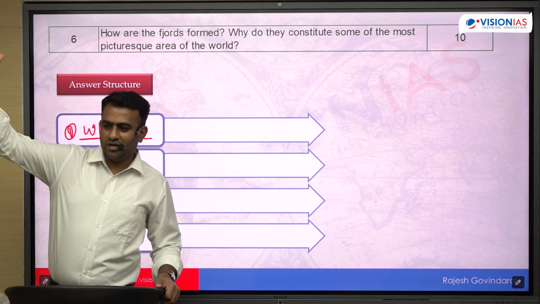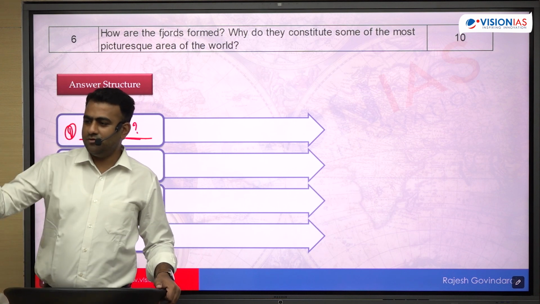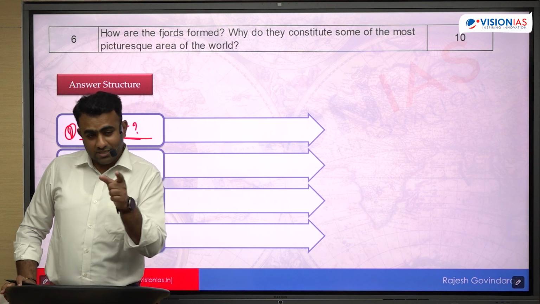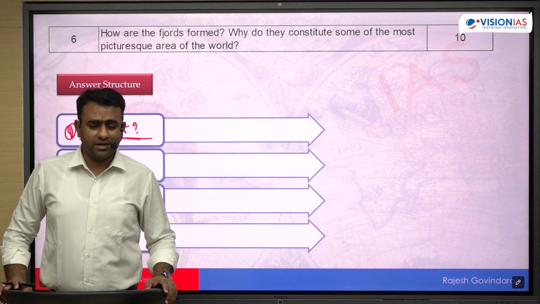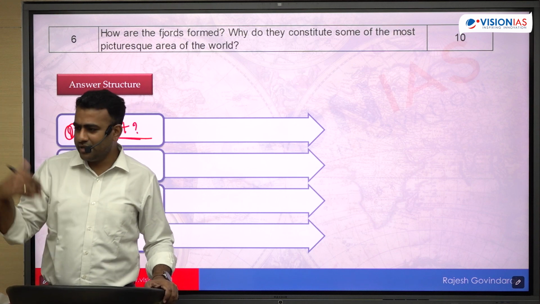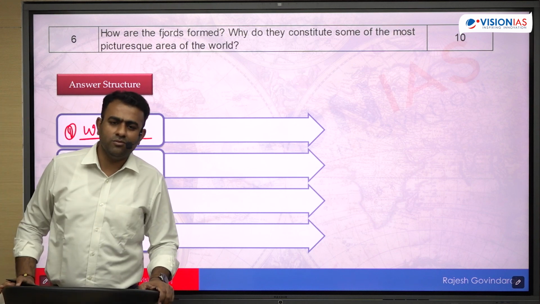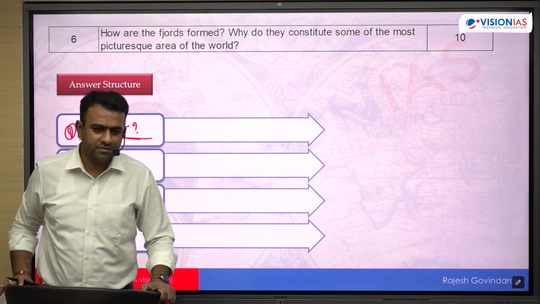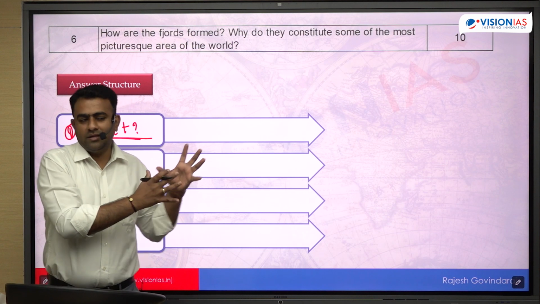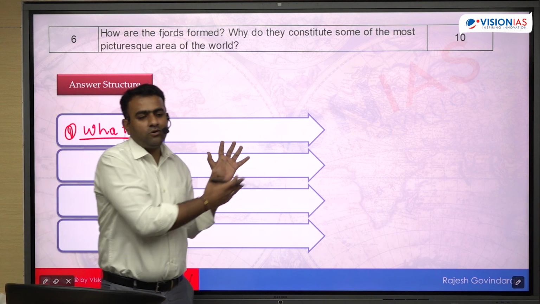The glaciers present in the Himalayas, before they reach the plains, melt completely and become rivers. They don't come near the coastal regions. But this kind of situation is possible in the higher latitudes. You go towards 50, 60 degree north or south latitudes, there the temperature is already low. Even near sea level, the temperature is near freezing. So there the glaciers will not completely melt. The glaciers formed near the mountain region don't melt completely.